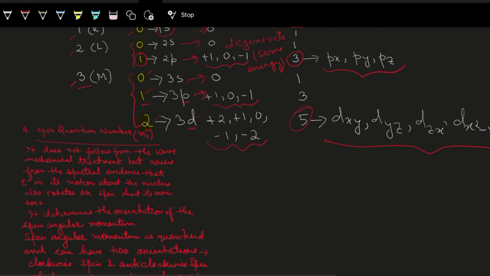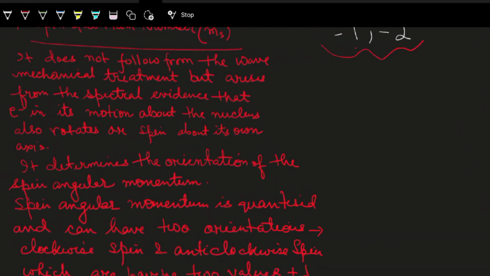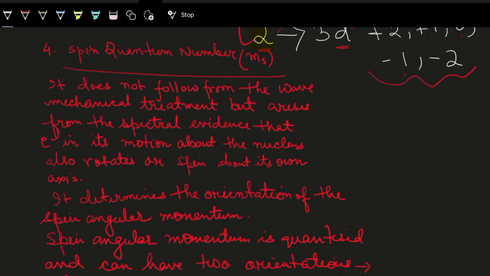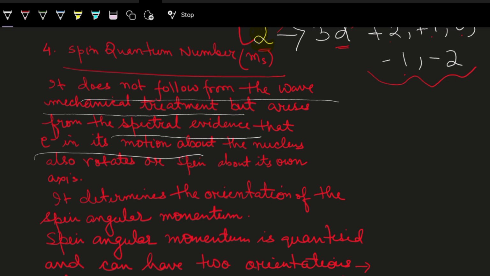After this, in a different manner, I have shown the spin quantum number. There is a reason why it is shown in a different manner, because it does not follow from the wave mechanical treatment, but it's an outcome of the spectral evidence of electron in motion.